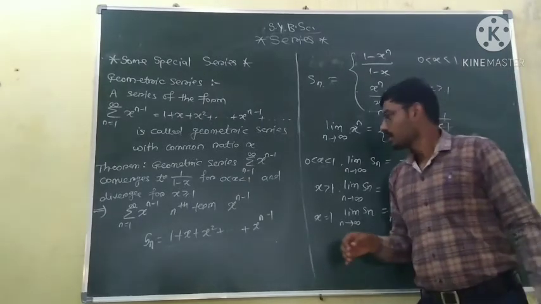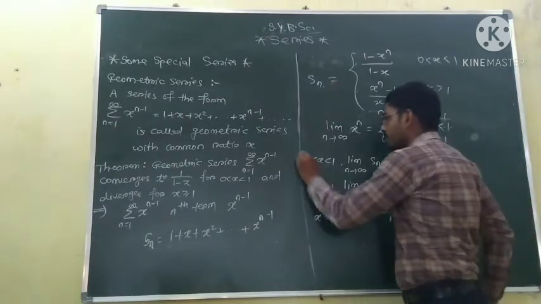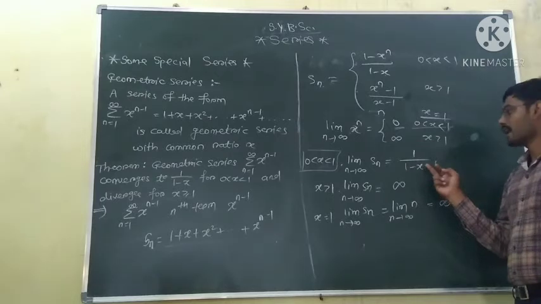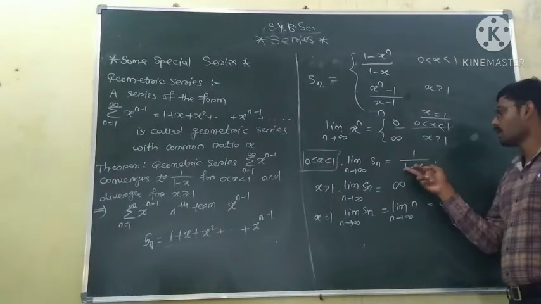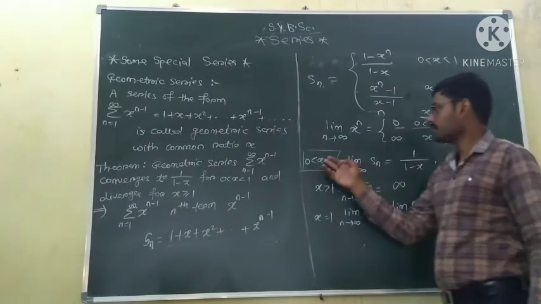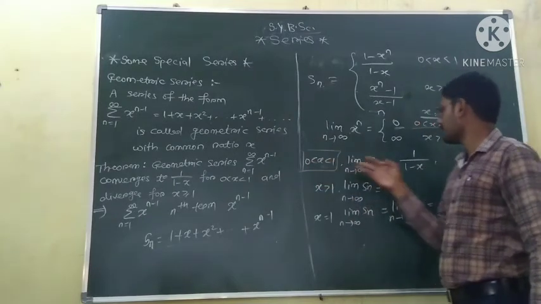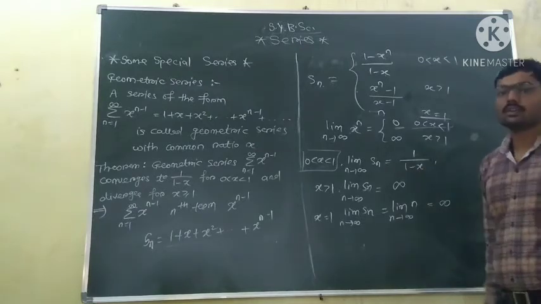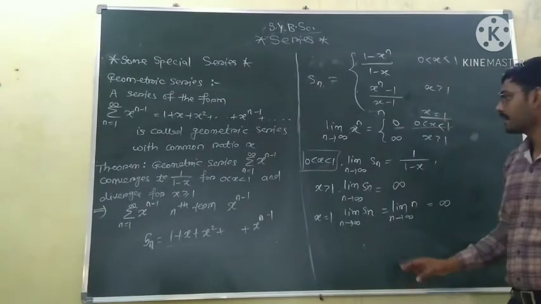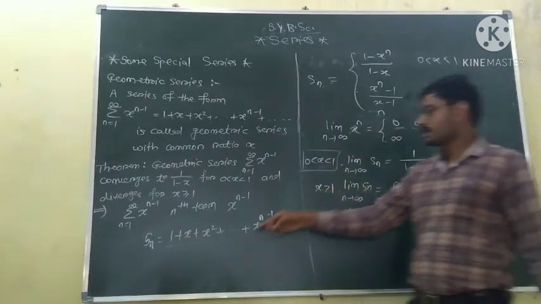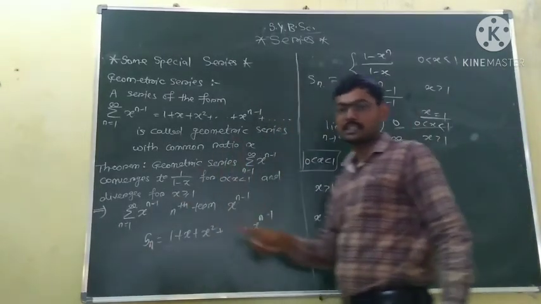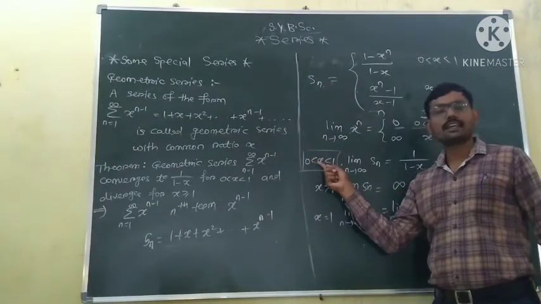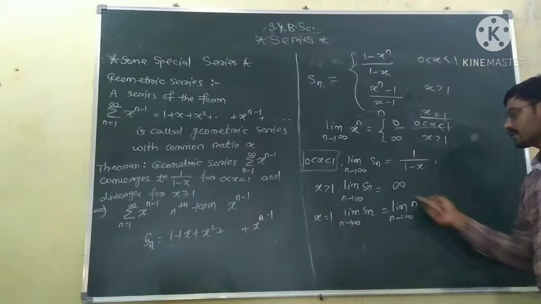So from this we can say whenever 0 is less than x less than 1, the limit of Sn exists and is bounded, and it is equal to 1 upon 1 minus x, because x is greater than 0 and still less than 1. This term is defined as some finite number. Okay, so we can say that our sequence Sn of partial sums is bounded only when 0 is less than x less than 1, otherwise it is unbounded.